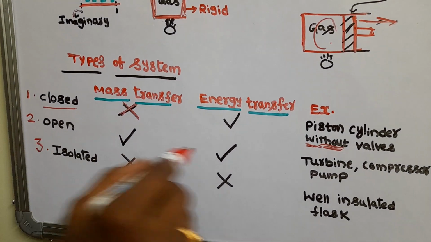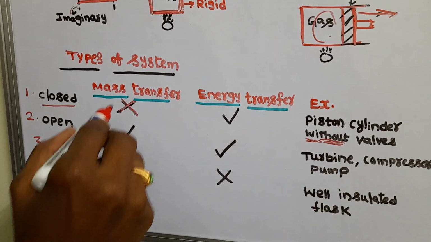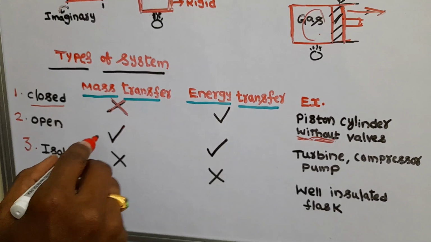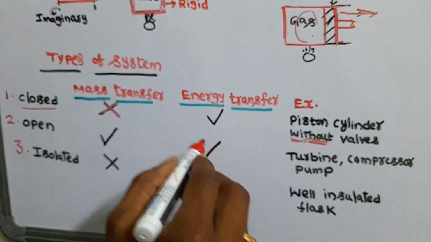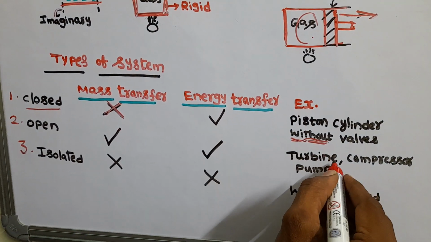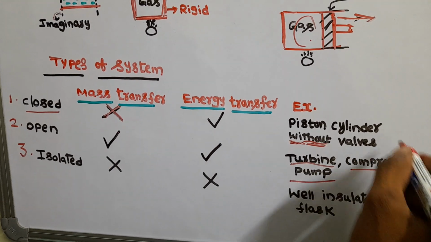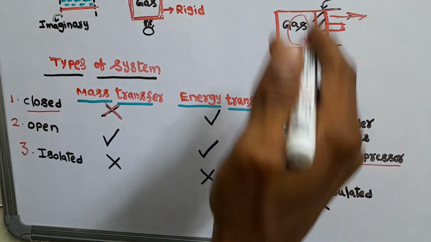Next, come to open systems. In open systems, mass transfer is there and energy transfer is there. Both energy transfer and mass transfer happen. For example, I am taking a turbine, compressor, pump. In all of these, mass is transferred from inlet to outlet.